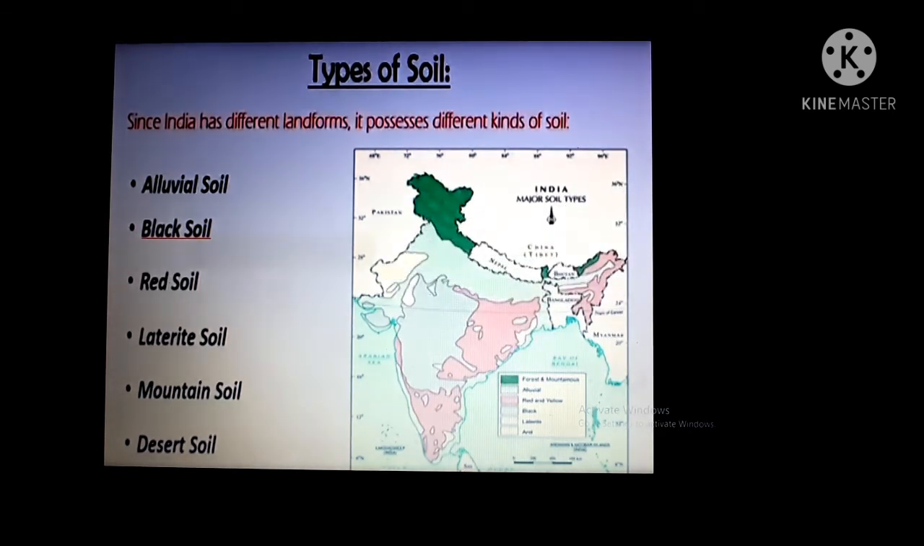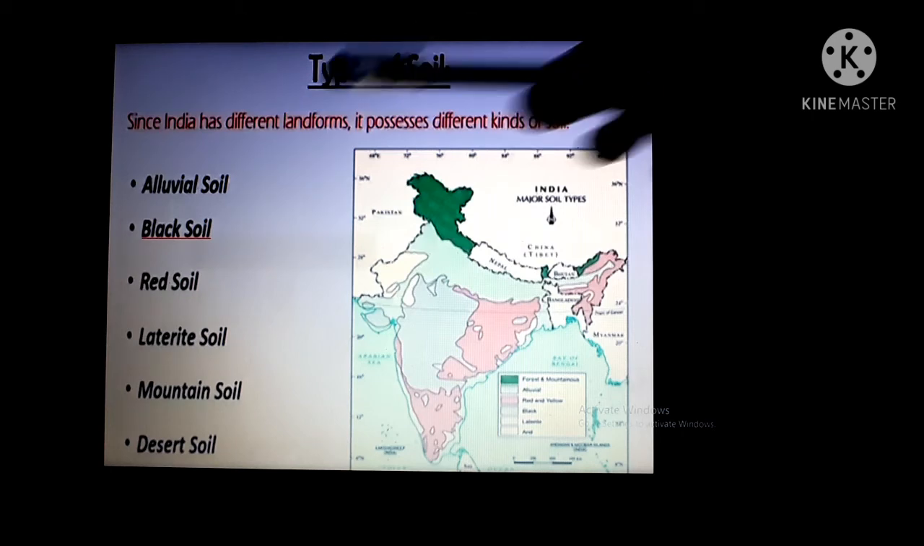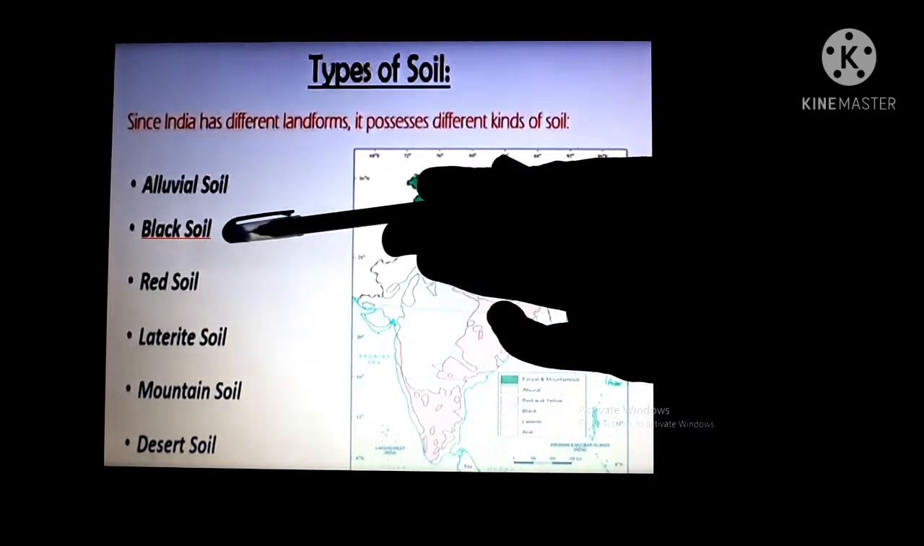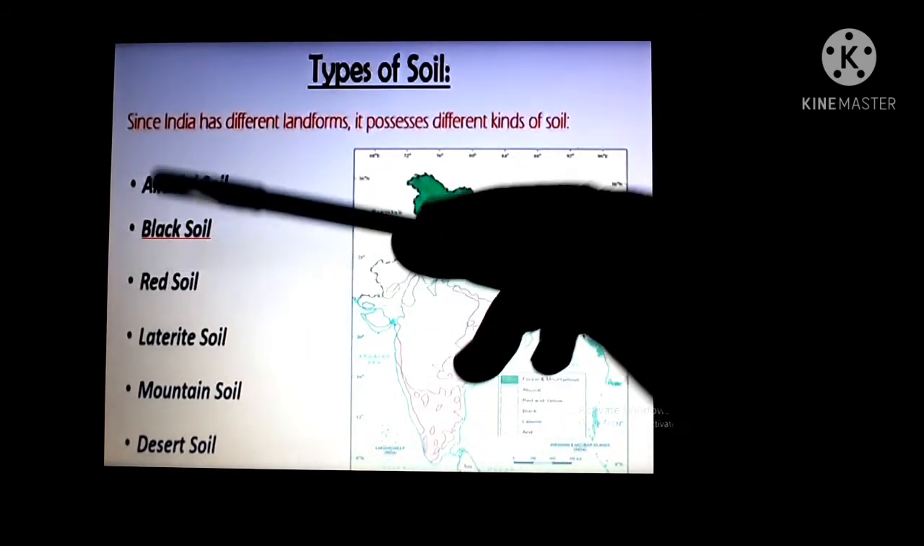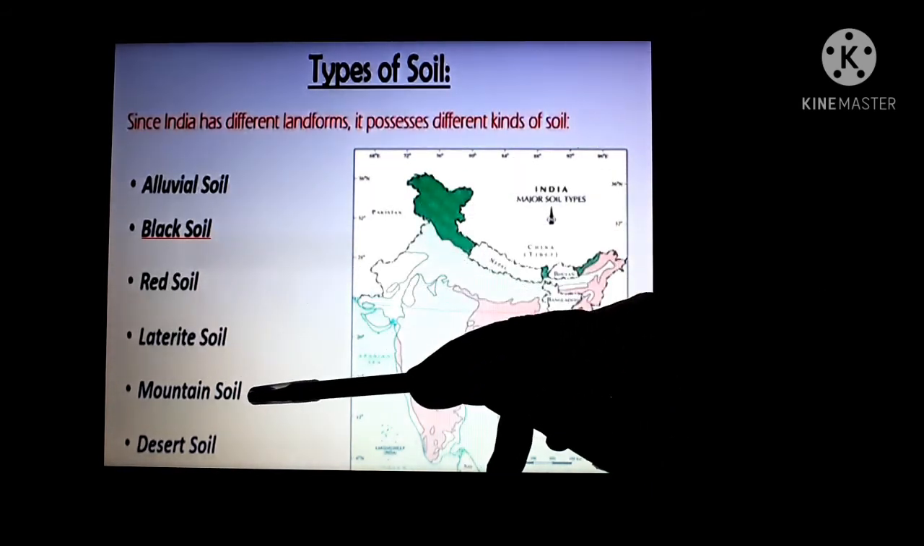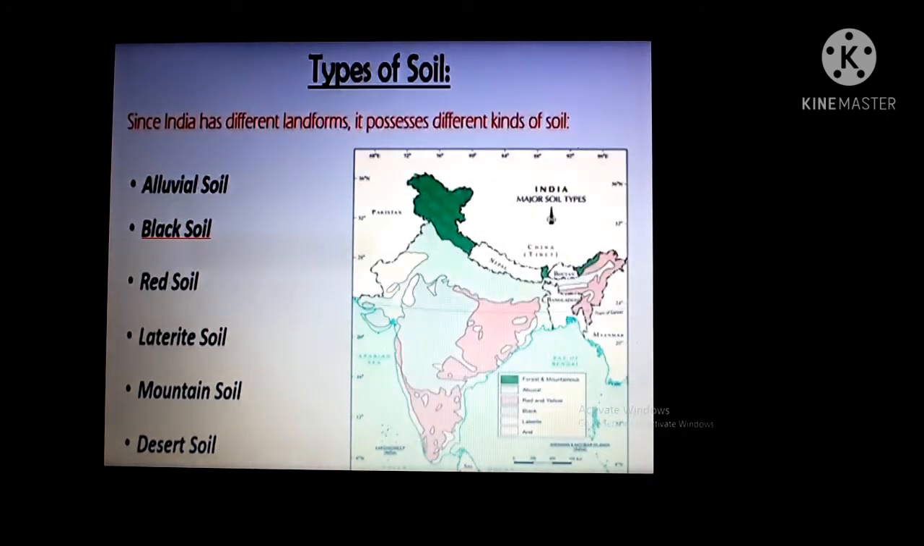So mainly 6 types of soil we find in India: alluvial soil, black soil, red soil, laterite soil, mountain soil, and desert soil. I hope all of you understand what is soil, what is the importance of soil, and the different types of soil. Tomorrow we will continue the same chapter.